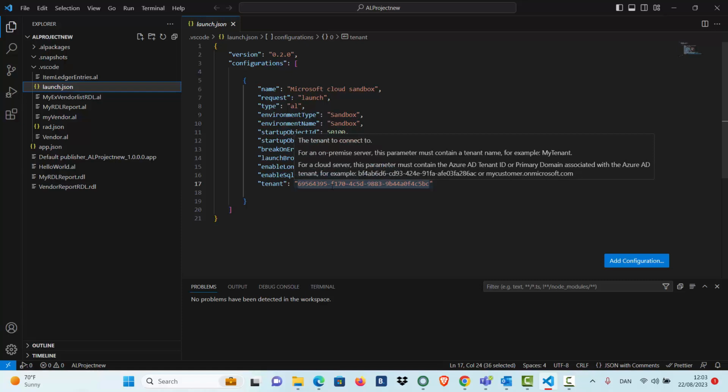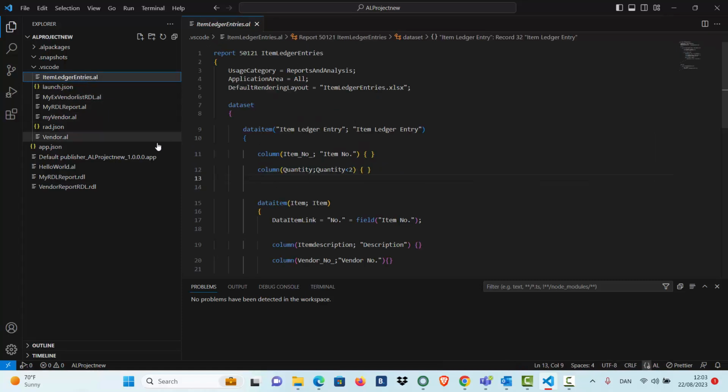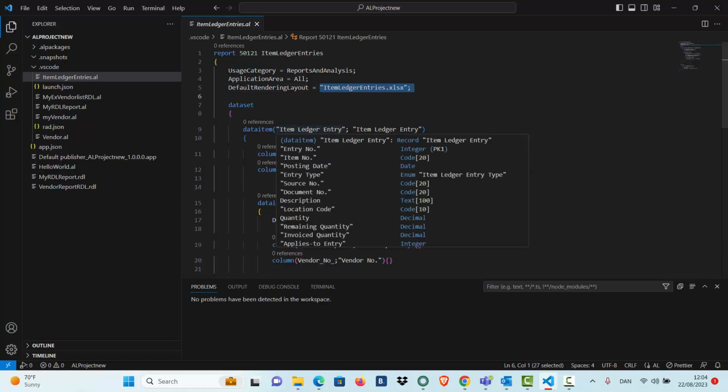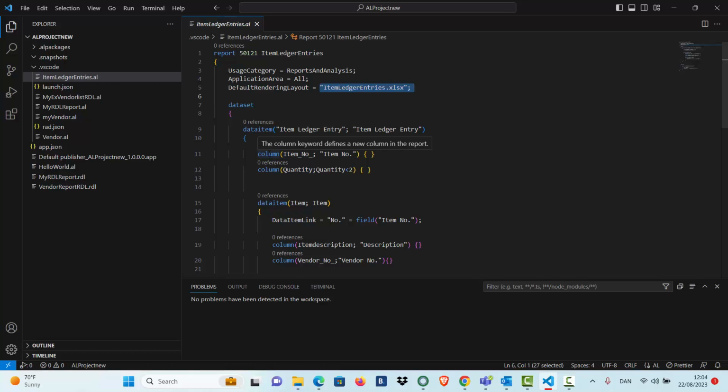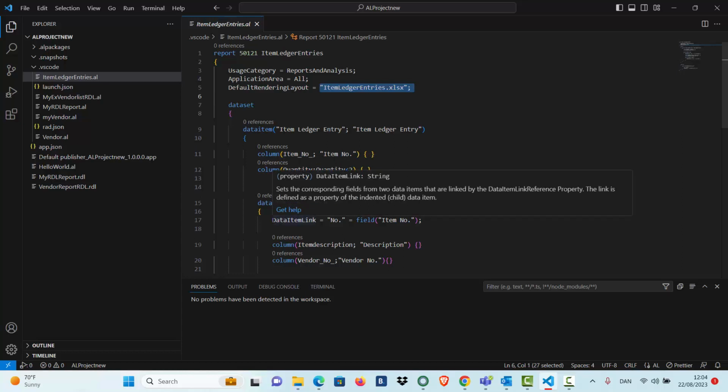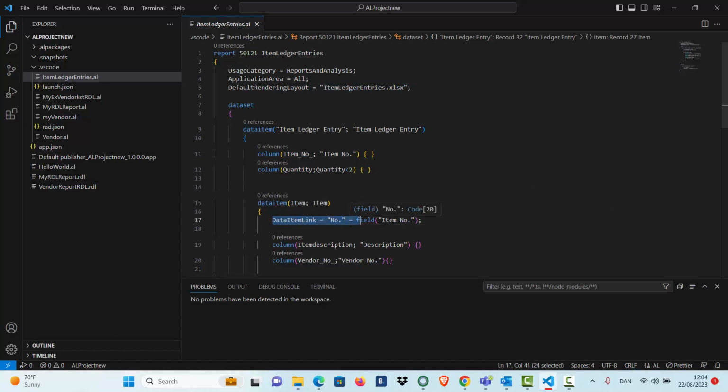Another file I have created for this report is the item ledger entry. For the report, I have to specify a report ID in Business Central, and specify the file type I want for this report. In this case, it is an Excel file. Declare the table names I want to use for this report. Specify the columns we want to use. Specify any filtering conditions, and the relationship between tables.